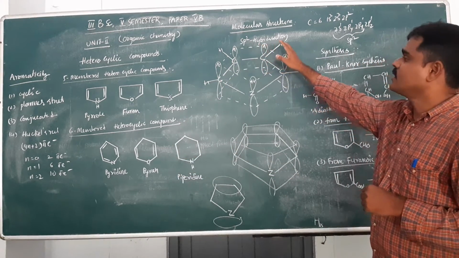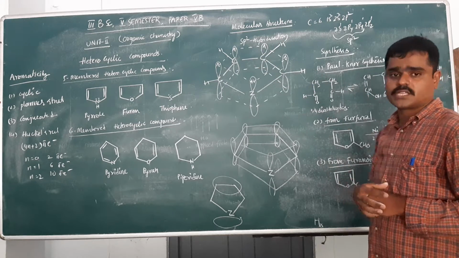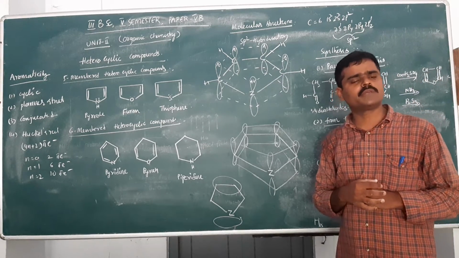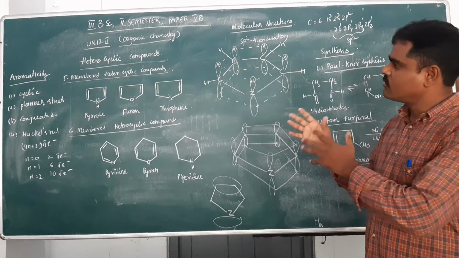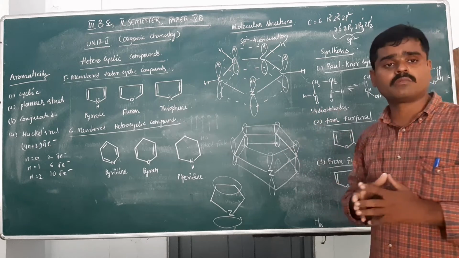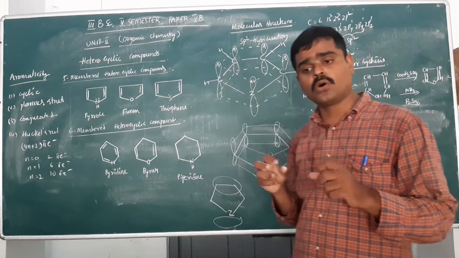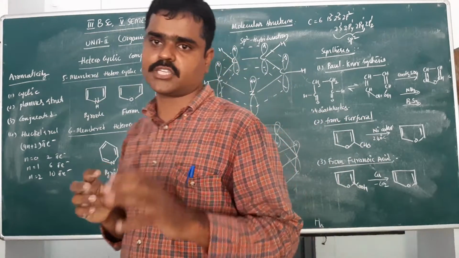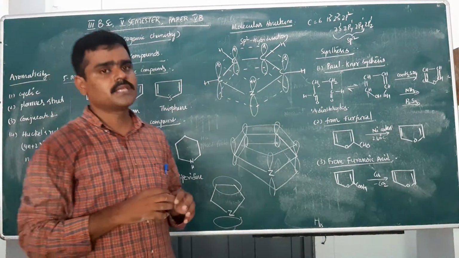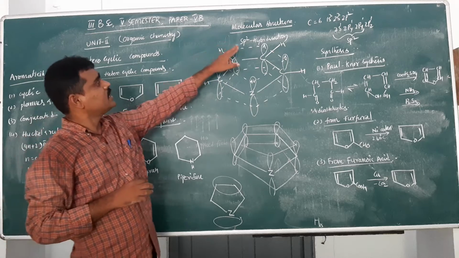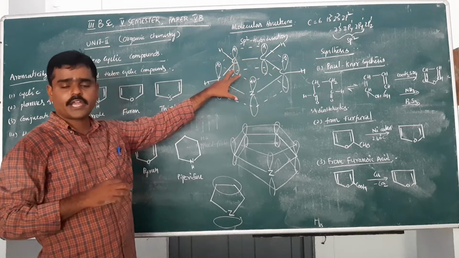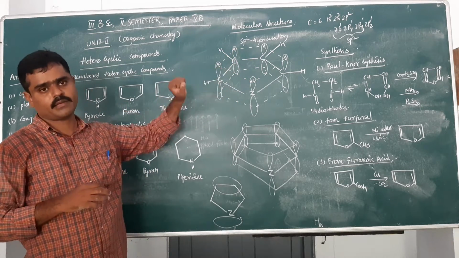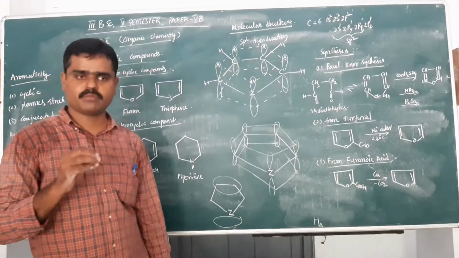Okay, the next concept is the molecular structure. You know the structure of benzene. Similarly, our 5-membered as well as 6-membered heterocyclic compounds also have a benzene-like structure. Benzene-like structure means that the carbon and the heteroatom undergo sp2 hybridization.